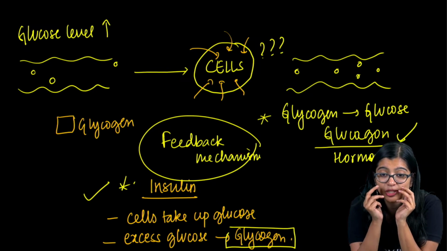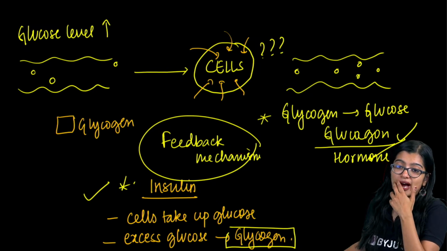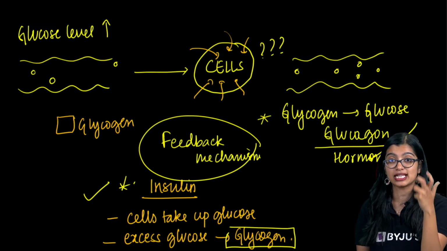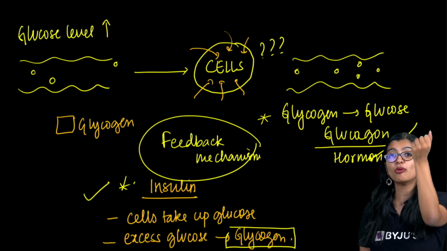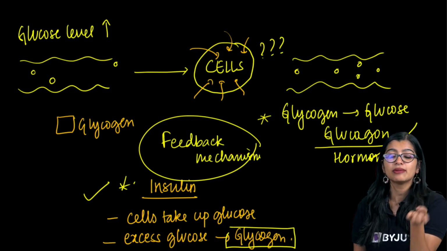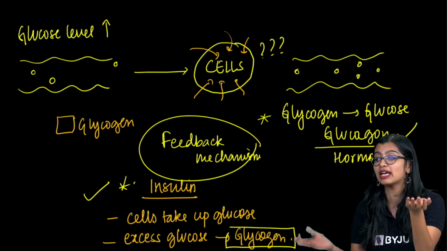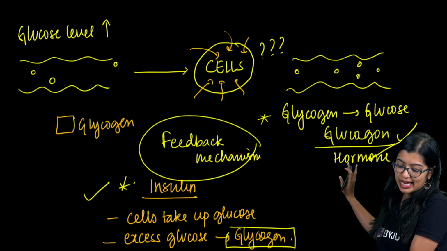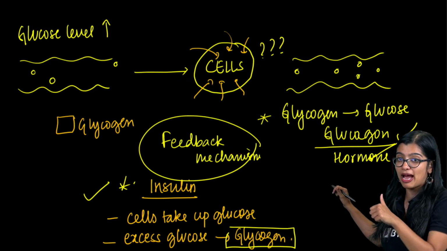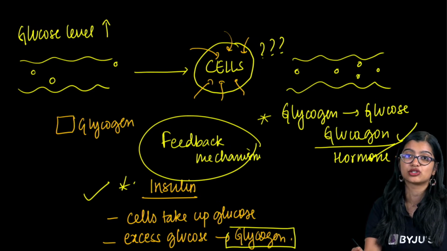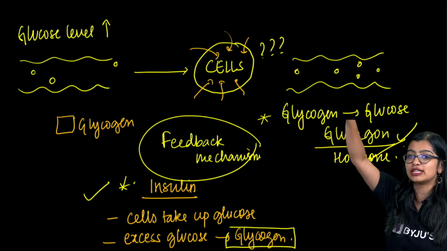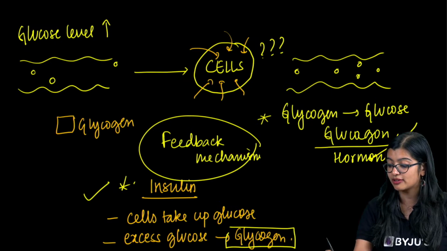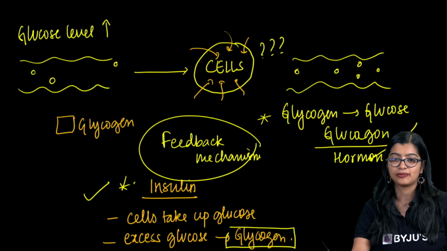Yes. Ma'am, explain feedback mechanism. Ma'am, how to define feedback mechanism? Feedback mechanism is nothing but a process by which we see that the hormone levels are regulated, right? Too much of something or too less of something is always made sure that it is made into a balance, right? Now again, when you talk about feedback mechanism, if there is too much of insulin, then it needs to be brought down, right? Or if there's too much glucose, we know what needs to be done. If there is too less, we know what needs to be done.